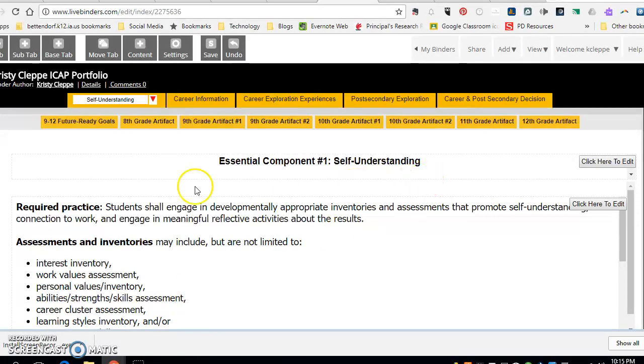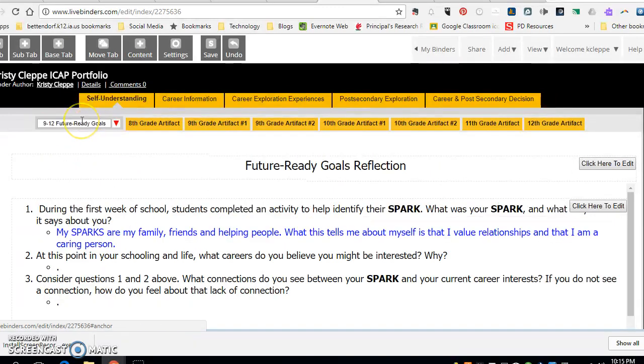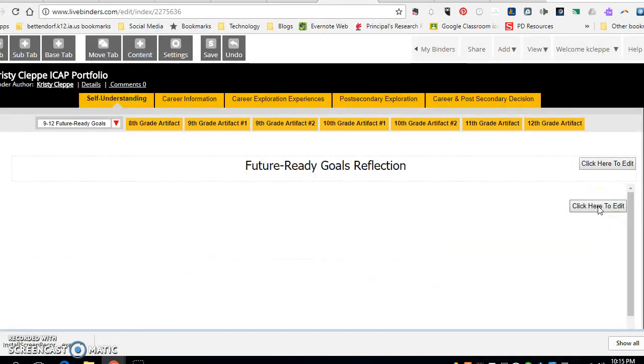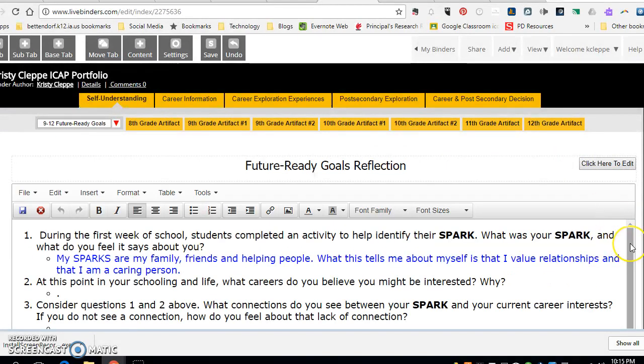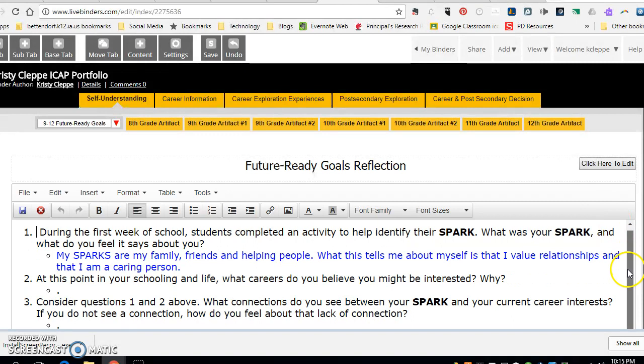So the first one would be under that 9 through 12 Future Ready Goals. If they click here, then all they have to do is come over here, click here to edit, and it will bring up the editing screen that looks very similar to Google Docs or Microsoft Word. And they can go ahead and format this with different colors if they like, but go ahead and reflect and answer those 3 questions. When they're done, they can click Save.